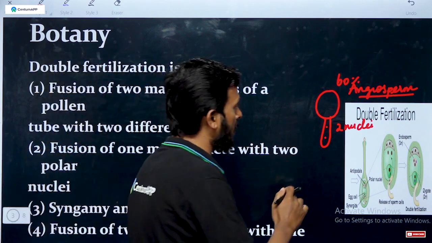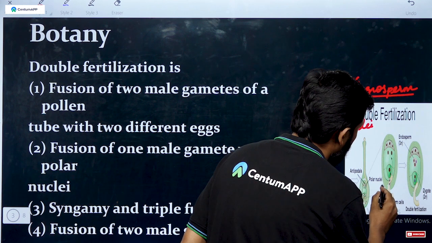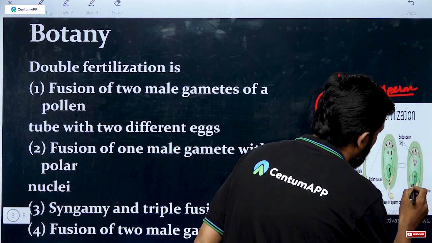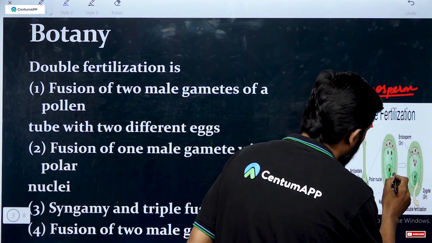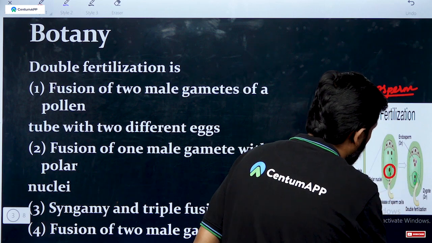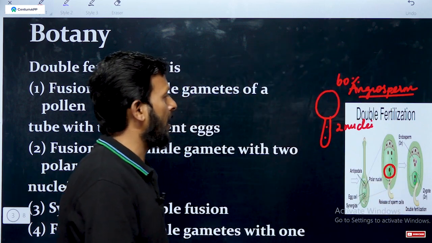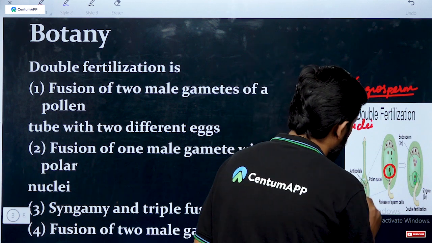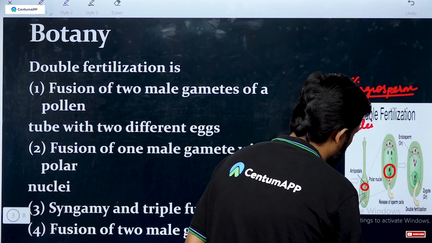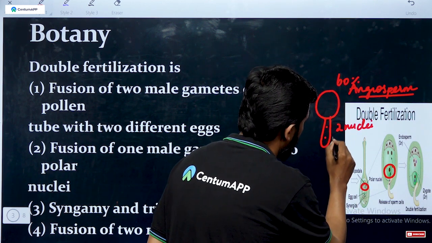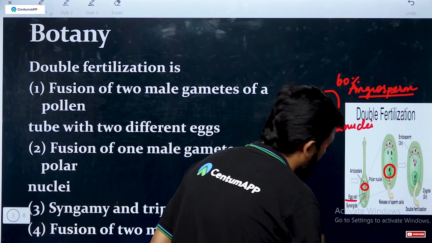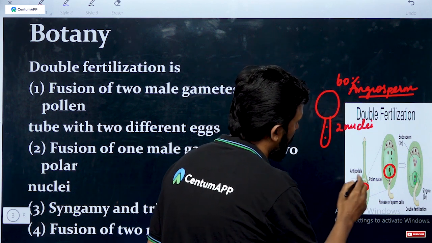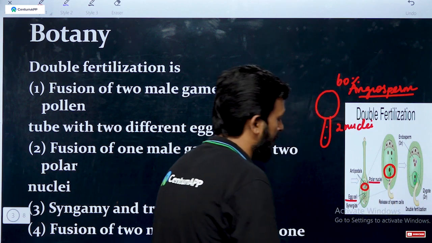One nucleus fuses with the egg cell, like this is the egg cell. Another one fuses with the polar nuclei. This is the polar nuclei. One male gamete fuses with the egg cell, another male gamete fuses with the polar nuclei.